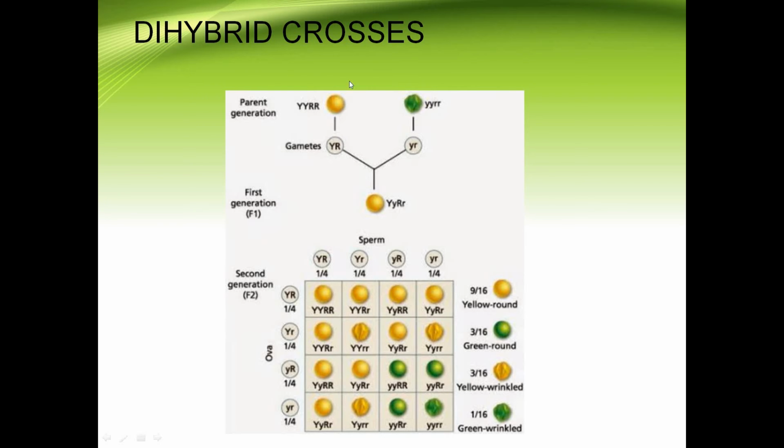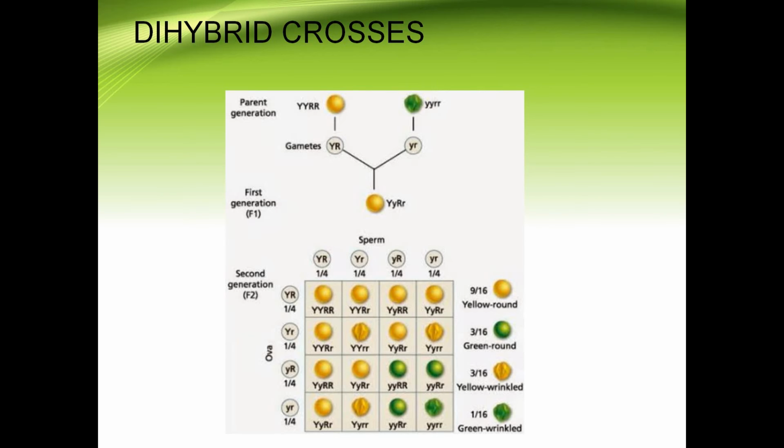So a dihybrid cross is an experiment done by Mendel between two parental generations that differ in two characters. Di means two characters he has considered, that is color and shape of the seed.